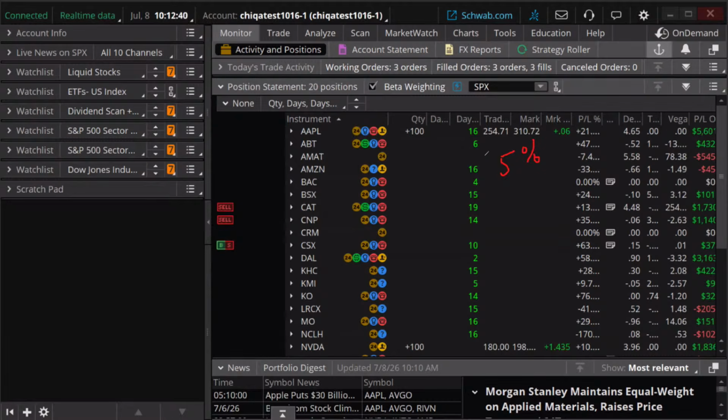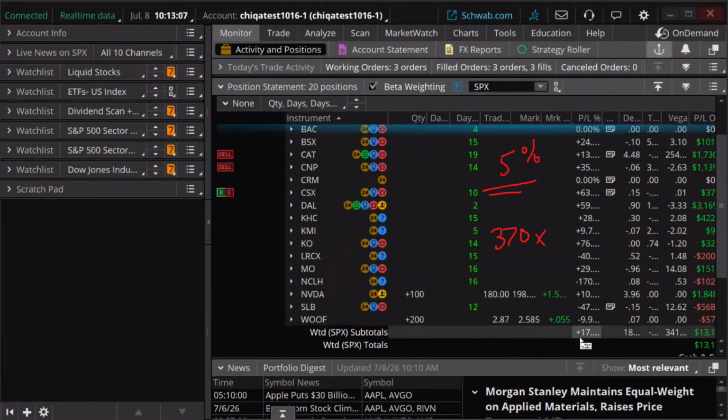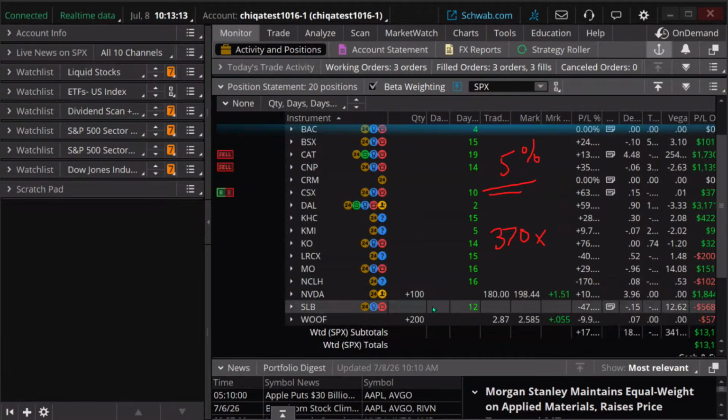And that would be a huge one-day move. But over the course of a couple weeks, that maybe isn't that much. For a 5% move on the SPX, it's about a 370-point move. 370 points times my beta-weighted delta, which was 18. So if I take 18 times 370, I come up with about a $6,600 move on my portfolio.